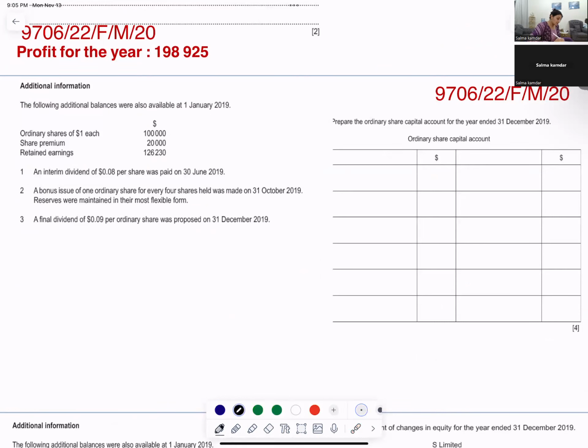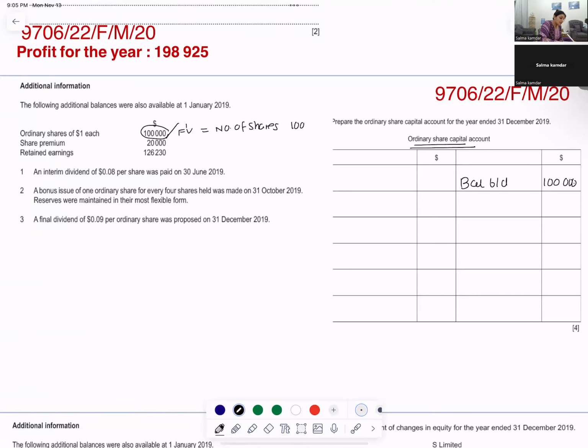Now you have an ordinary share capital. You want to make an ordinary share capital account. When I make the ordinary share capital account, I will take the ordinary share capital and put it as balance brought down 100,000. Now all the capital divided by the face value, which is 1, I will get my number of shares.